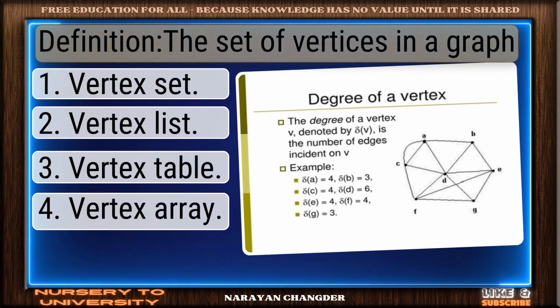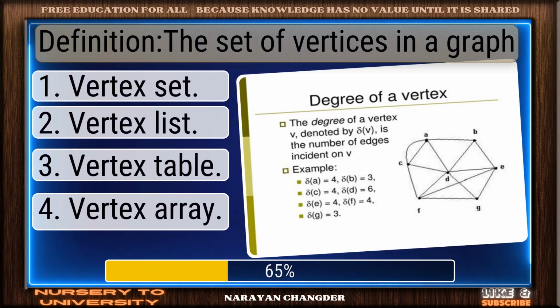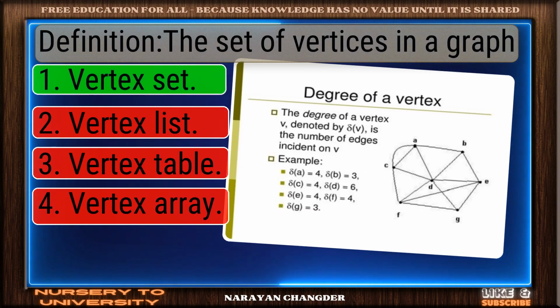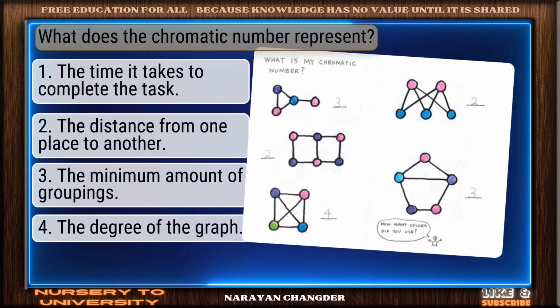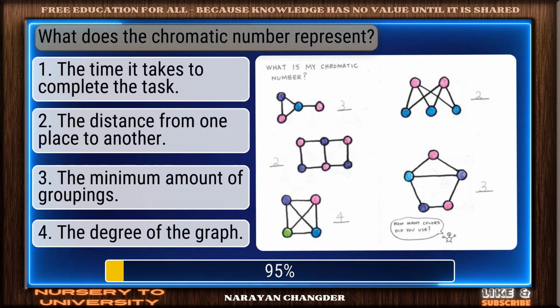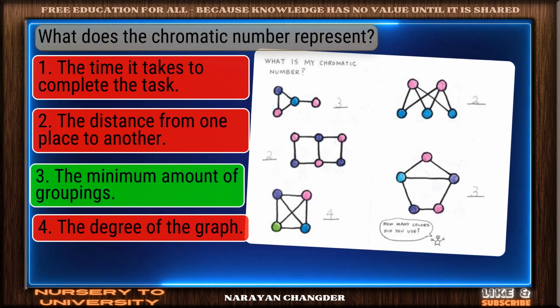Question number 25. Definition. The set of vertices in a graph. Bravo. Vertex set is the answer. Question number 26. What does the chromatic number represent? Excellent. The minimum amount of groupings is a brilliant choice.